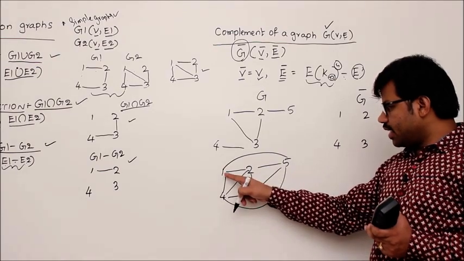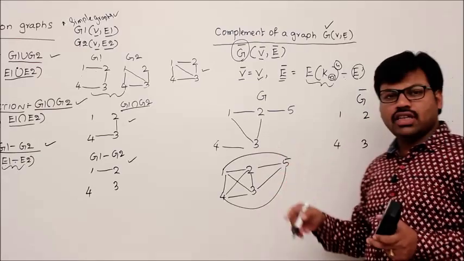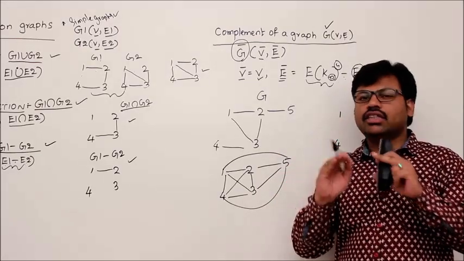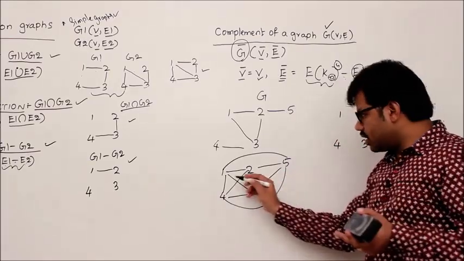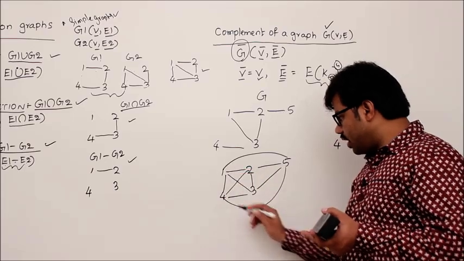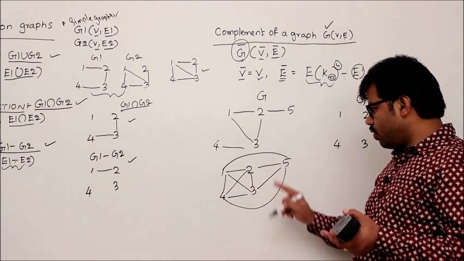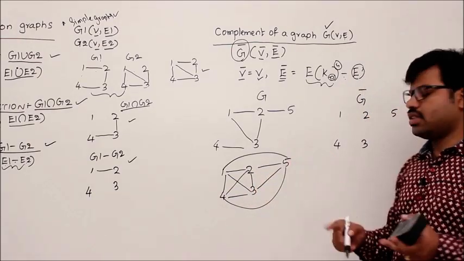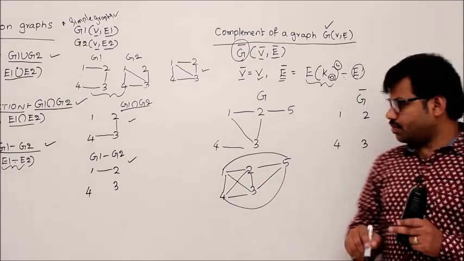So let me check it. Every vertex degree should be 4 because there are 5 vertices. If you add an edge from every vertex to all other vertices, then every vertex will get the remaining 4 edges, isn't it? For example, here 1, 2, 3, 4. For 4: 1, 2, 3, 4. For 3: 1, 2, 3, 4. For 2: 1, 2, 3, 4. In that way for 5: 1, 2, 3, 4. Yes, it's a complete graph. Between every two vertices there is an edge.